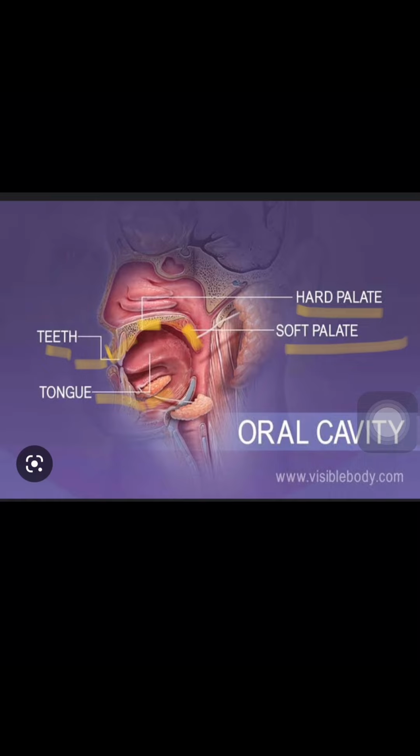Now hanging down from the hard palate and the soft palate is one structure called the uvula. Here the uvula will be present. So that will be hanging between the hard palate and soft palate. So that was the anatomy of the oral cavity.